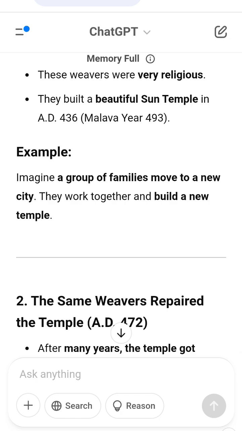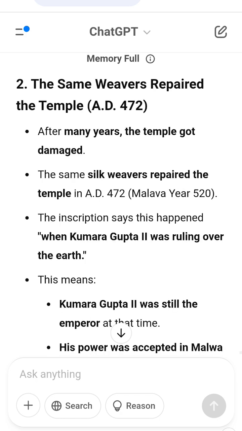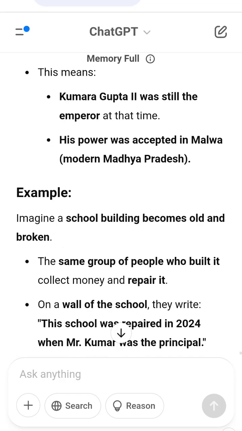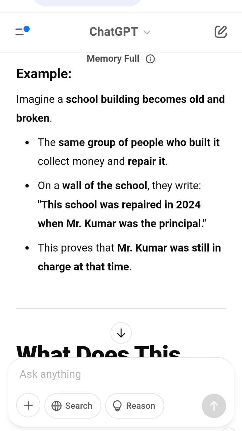4. In Malwa, silk weavers built a sun temple in AD 436. 5. They repaired it in AD 472 during Kumaragupta II's rule. 6. A famous poet, Vatsabhata, wrote about this event. 7. This proves that Kumaragupta II was a strong and recognized ruler.